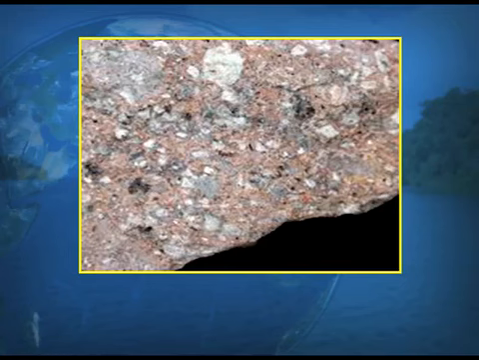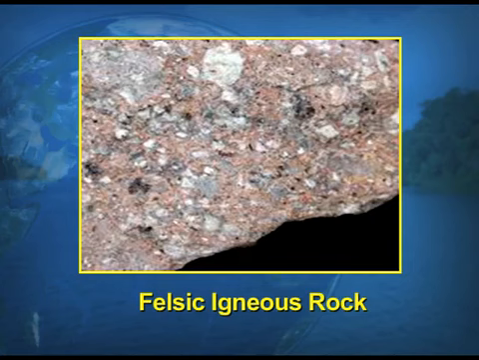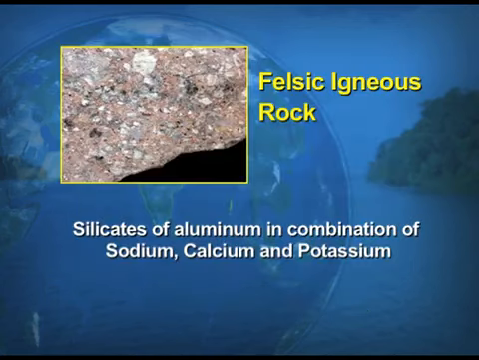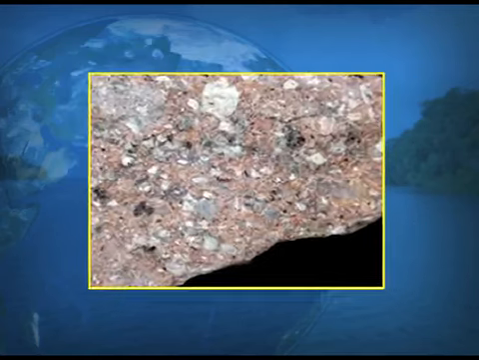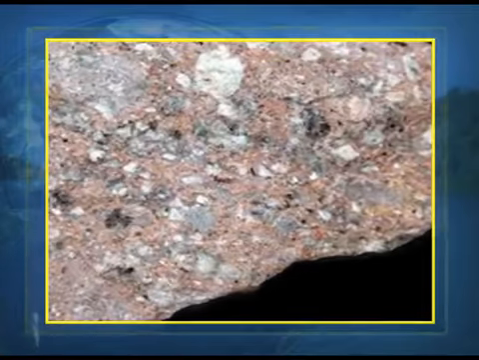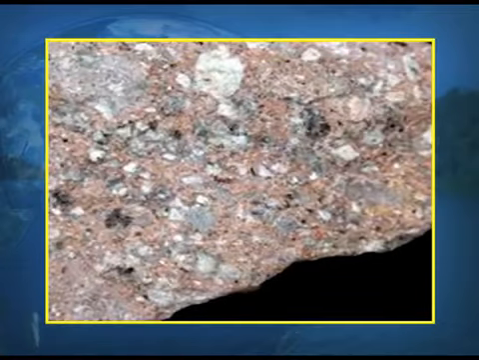Now the second, as I have already told you, is known as the felsic igneous rock. This rock contains the silicates of aluminium in combination with sodium, calcium and potassium. And if you look at the screens, you can view how the felsic igneous rocks look.